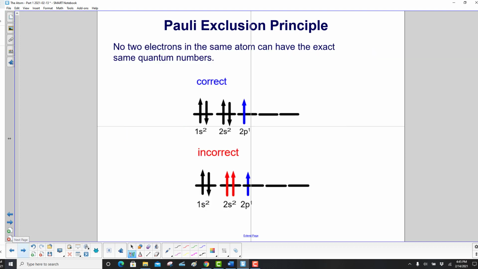Pauli Exclusion Principle. No 2 electrons in the same atom can have the exact same quantum numbers. So this is correct. 1s2 has 2 electrons, 1 up, 1 down, and that's the spin. 2s2, 1 up, 1 down, 2p, 1 up. That's great. This is not right. You can't have 2 spin ups in one orbital because they have the same quantum numbers, so that's no good.